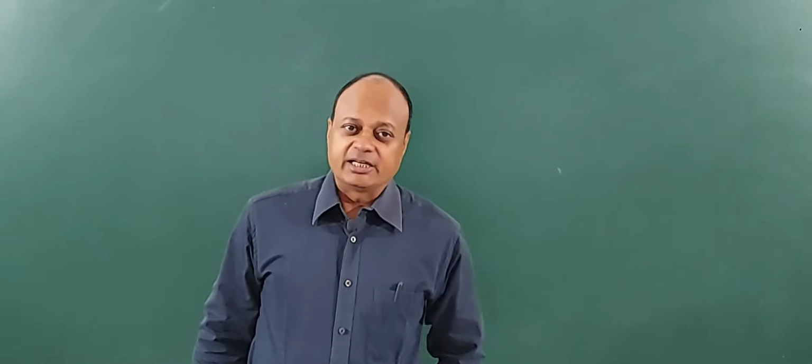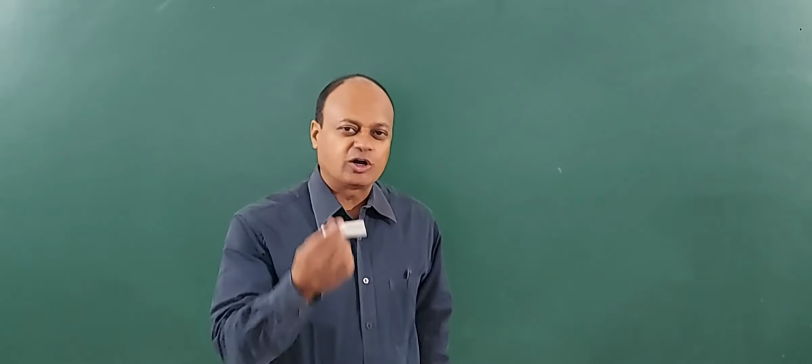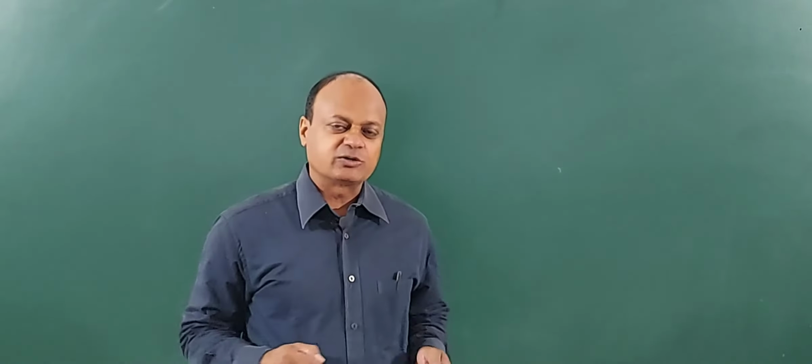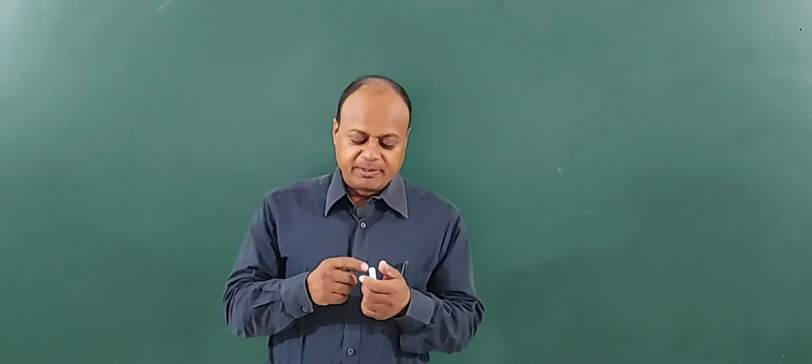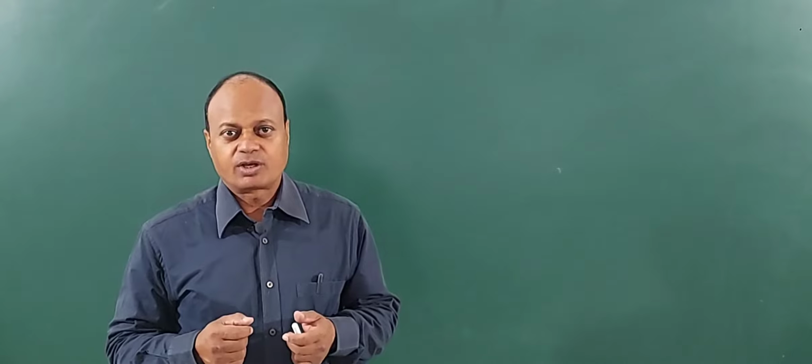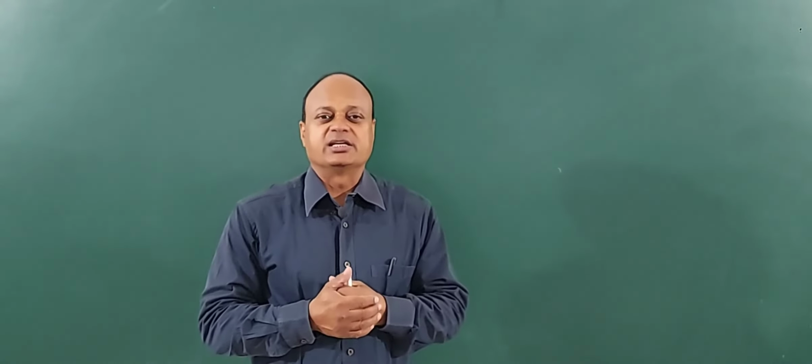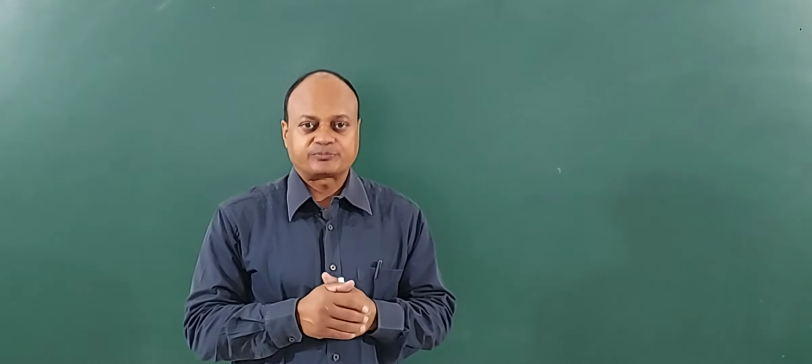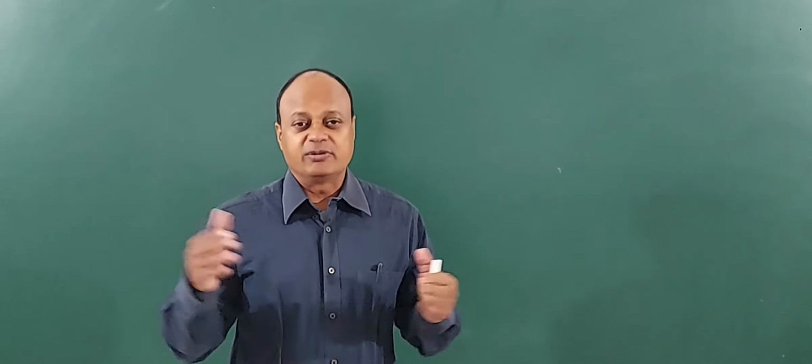Now, in fact, the curiosity arises when, suppose I take this piece of chalk and break it into smaller parts. The question is, what is the smallest part that I can obtain by breaking this piece of chalk? To some extent the answer is that the smallest part will be the atom. As we will be discussing, atoms can be broken down into further smaller subatomic particles like electrons, protons and neutrons, and then we have a whole family of particles. Briefly, we will be discussing that part later on.